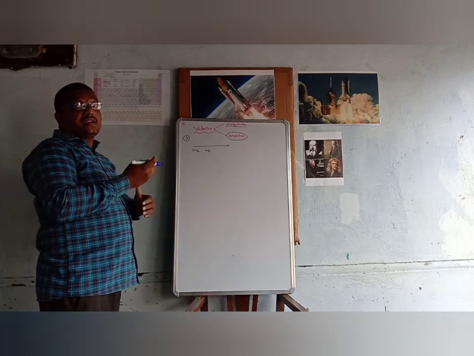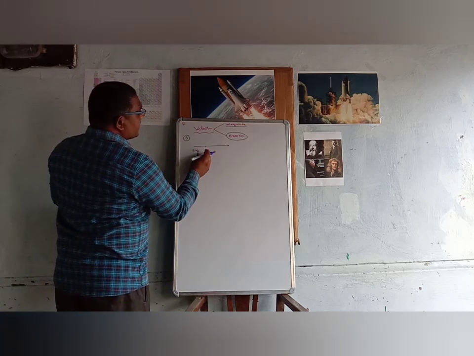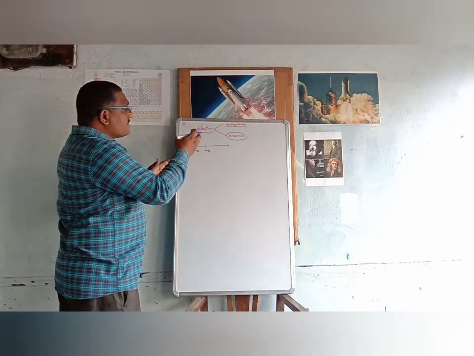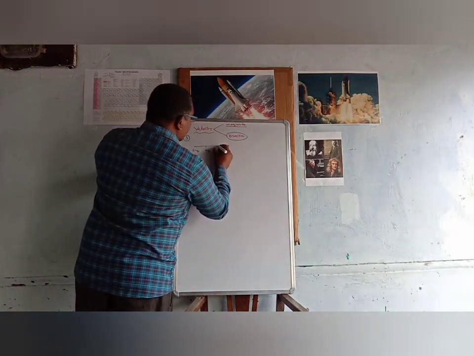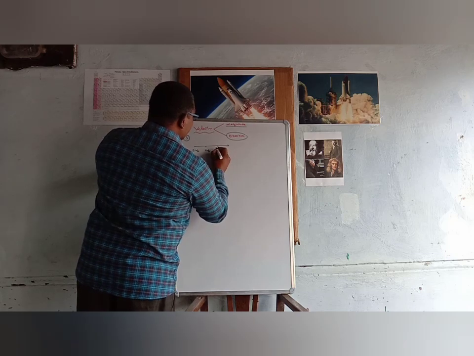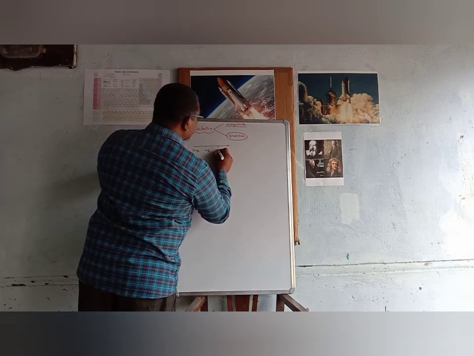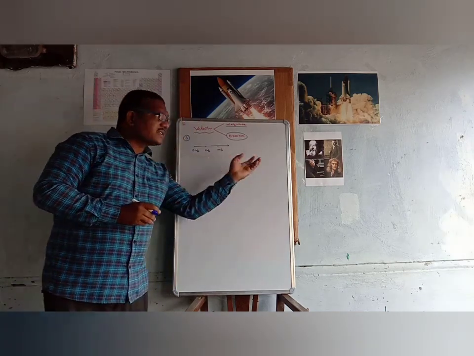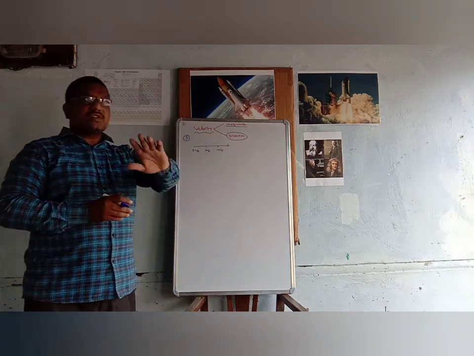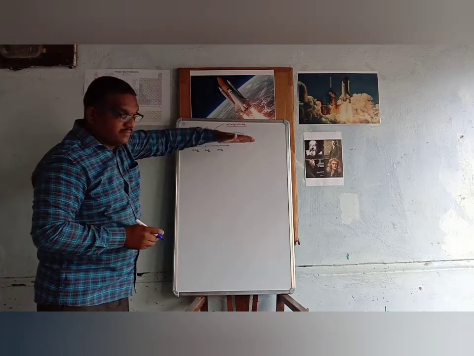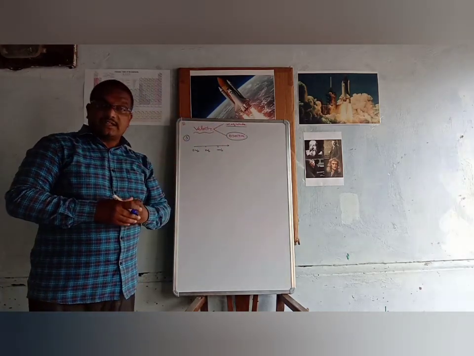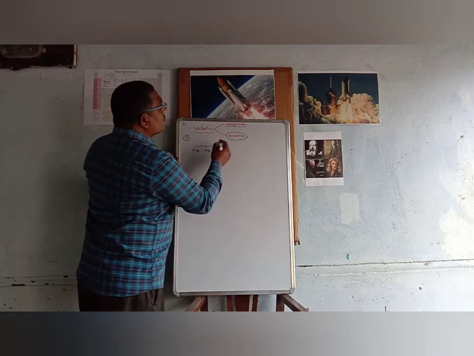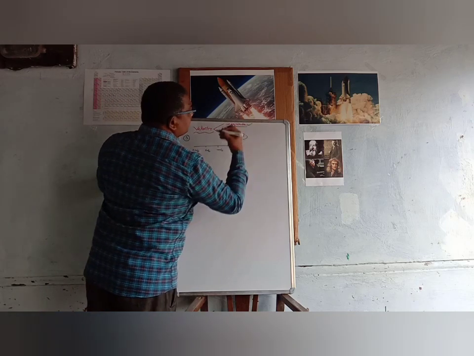Numerically, 5 is the increased value of the magnitude. After 2 seconds, 3 seconds, the velocity of the body is 10 meter per second. So gradually the magnitude is increasing and the direction is not changing. The direction of the body is the same, but the magnitude is increasing. So in this case, the body has acceleration due to the change in the magnitude.